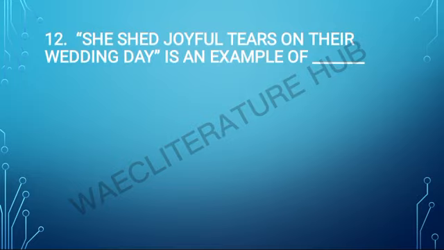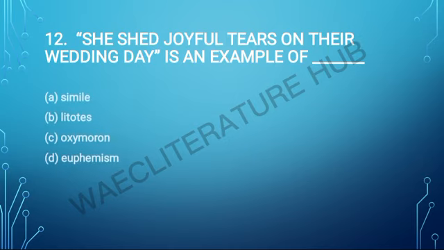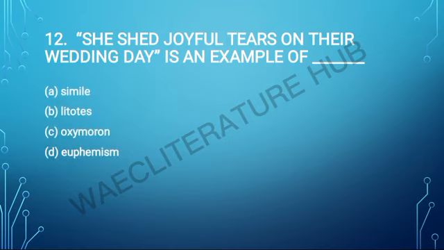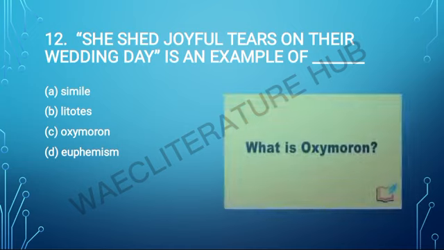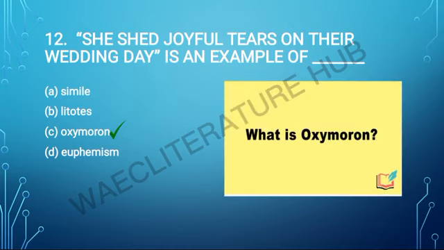She shed joyful tears on her wedding day is an example of simile, litotes, oxymoron, euphemism. Joyful tears, that's an example of oxymoron. You know that oxymoron is the placement of two contradictory words side by side. You can have a conjunction that separates it, but it's usually side by side.